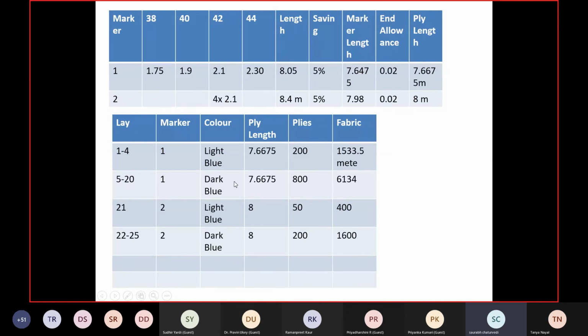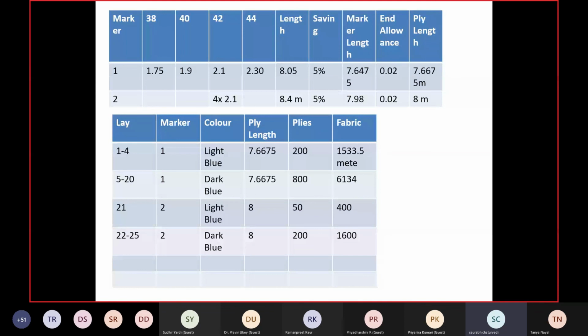Ply length is this much. I can take it from here. With the number of plies I have spread, I can calculate the fabric. From this, I can tell the vendor how much fabric I require in light blue and how much in dark blue. And that is how the calculation, if required, is done in the cutting system when they are issuing the order or ordering the fabric. That calculation is not that complex. At that time, average consumption is taken.